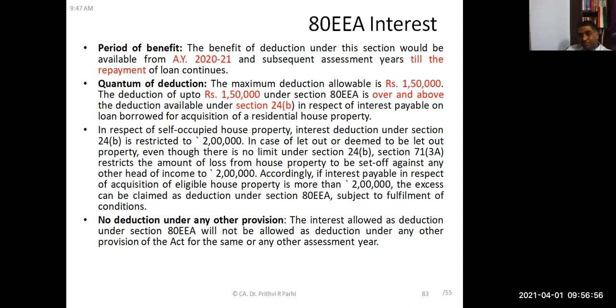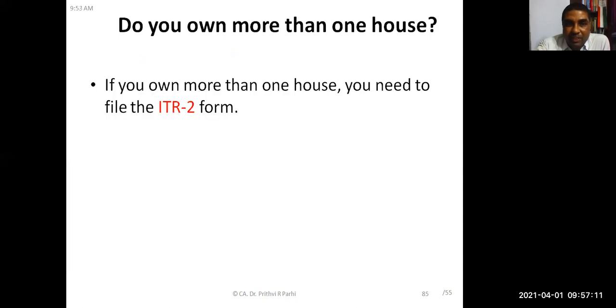So that set off is allowed only up to an amount of 2 lakhs under the head of house property. House property loss up to 2 lakh rupees can be set off in the same year. Okay, sir. Is it clear to you?